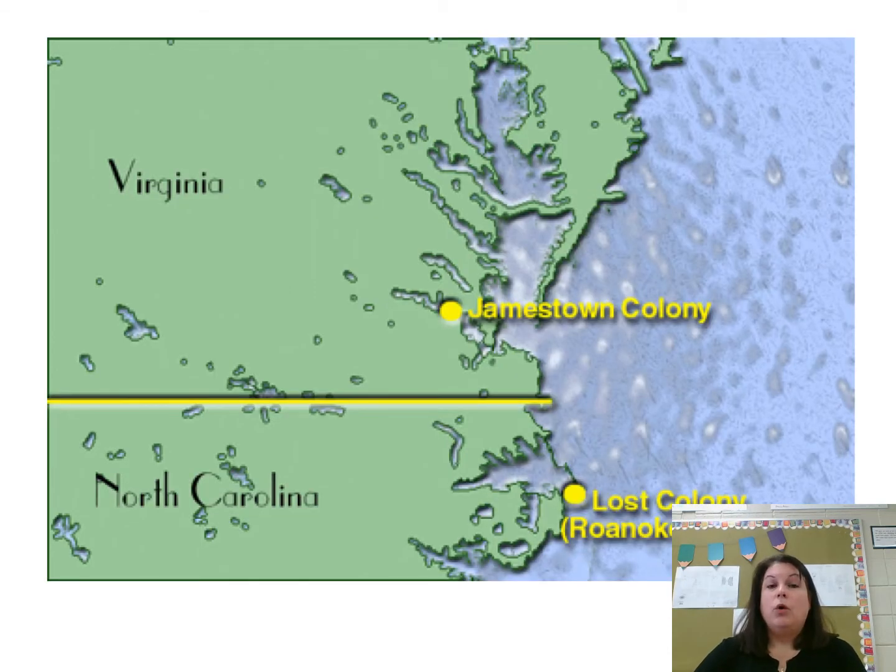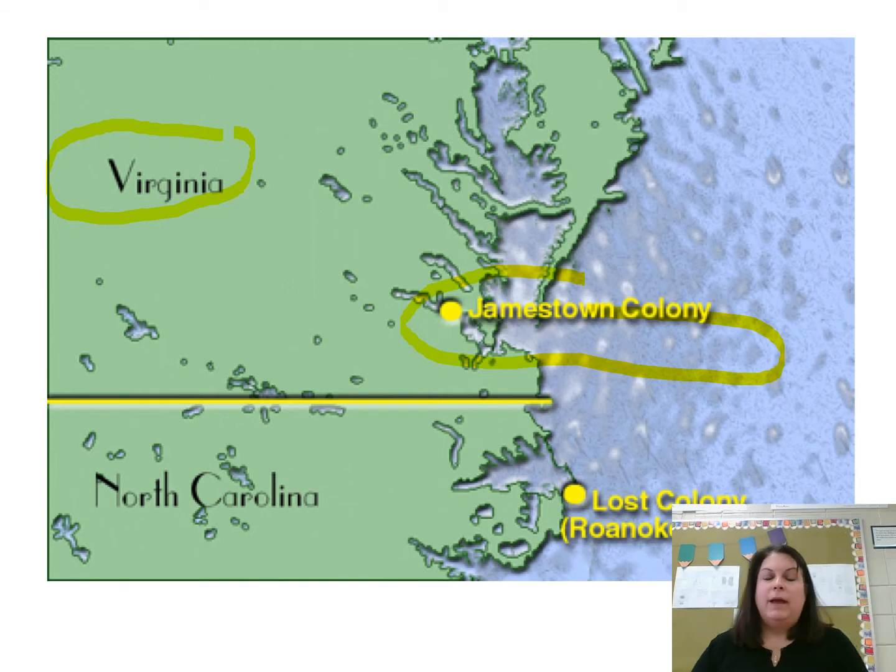The first colony we're going to look at is Virginia because, of course, Virginia was the first English colony to be settled. We're very familiar with Virginia already because we've already looked at Jamestown, why they came, who came, and some of the early failures that Jamestown had. So this one should be fairly easy.